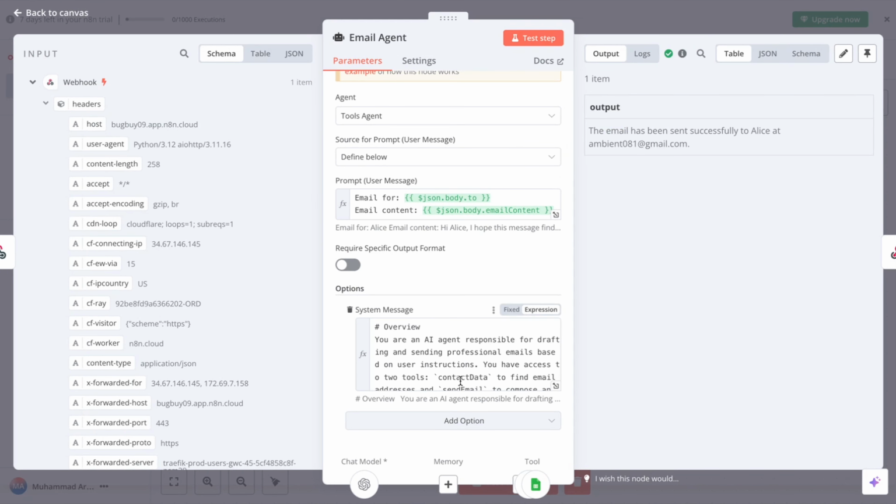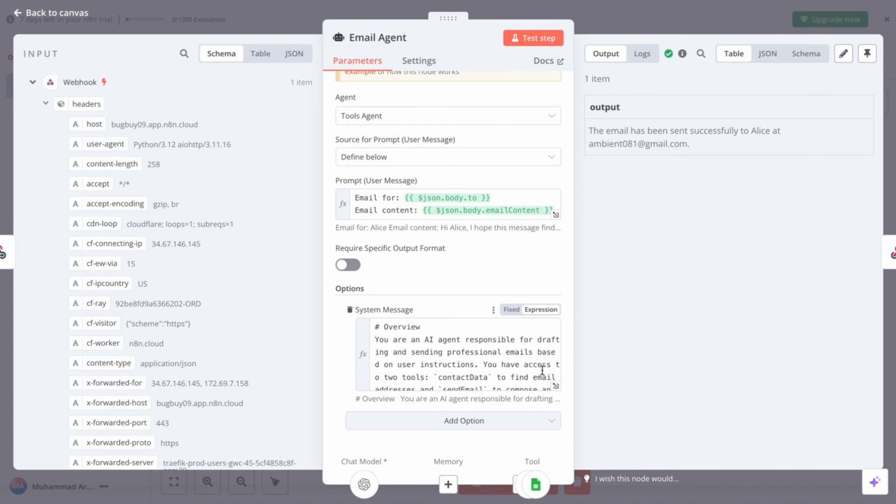In our case, we use GPT-4. You can use Gemini Flash 1.5 as well. What's happening behind the scenes is that the input received is passed to the agent and processed based on the system message. The system message defines the agent's job to draft and send professional emails.